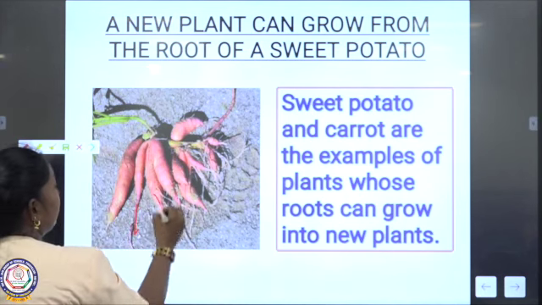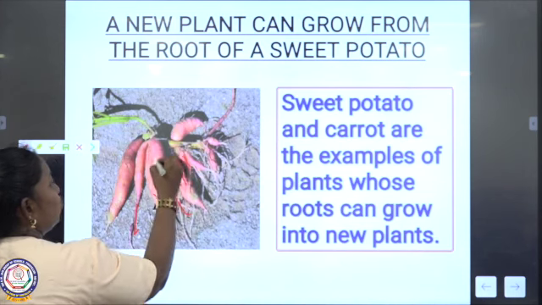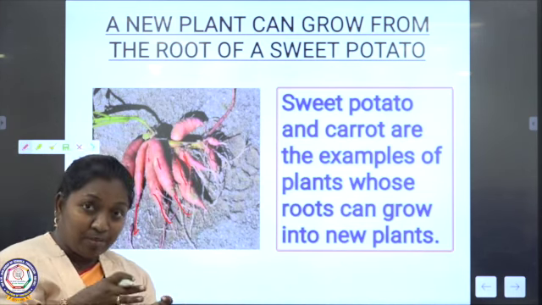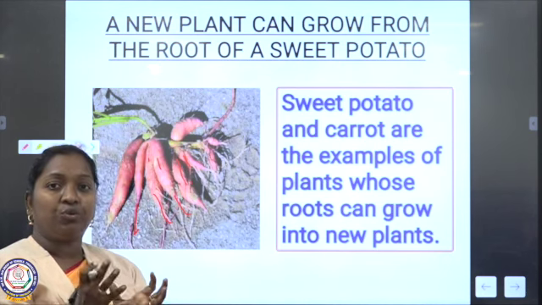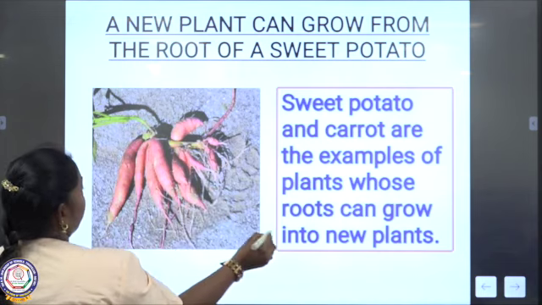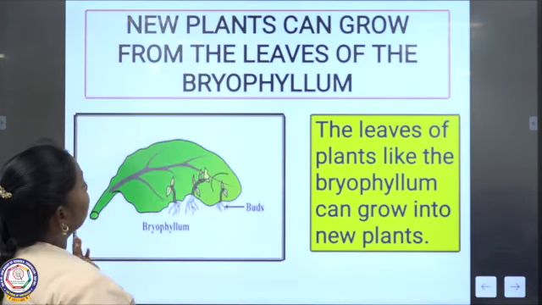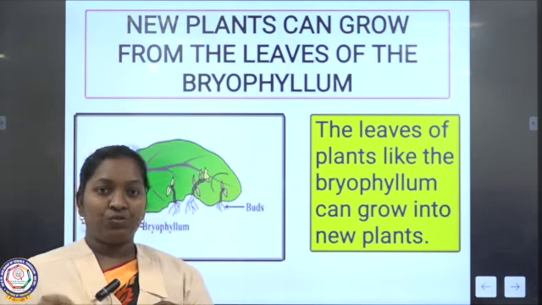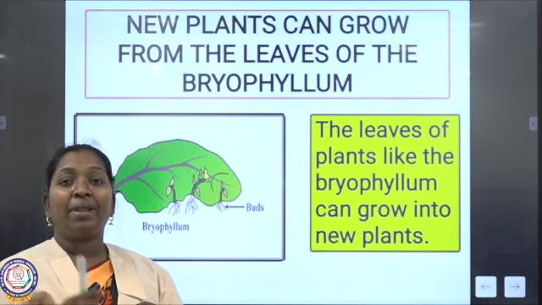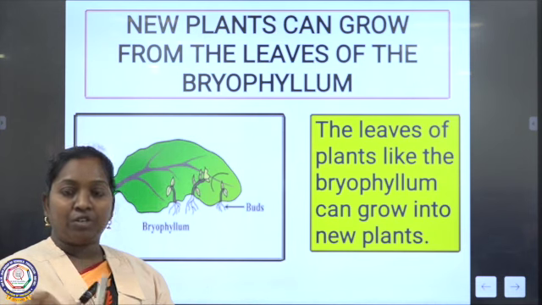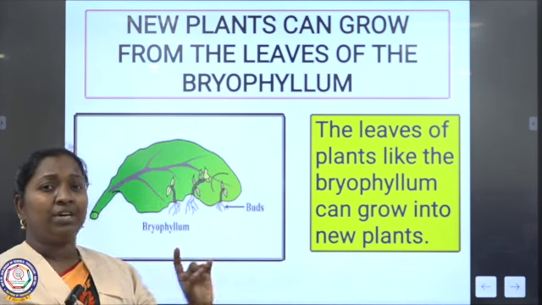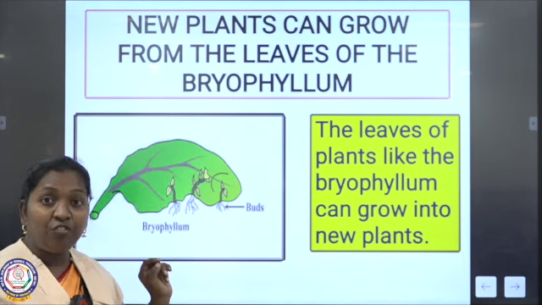See these roots, and all these are roots only. It's gradually growing underground itself. By cutting these also, we can grow a new plant. Last one. So far, how we can increase the number of plants in our surroundings: through seeds, through stem cutting, through the root. Next one is by the leaf also.